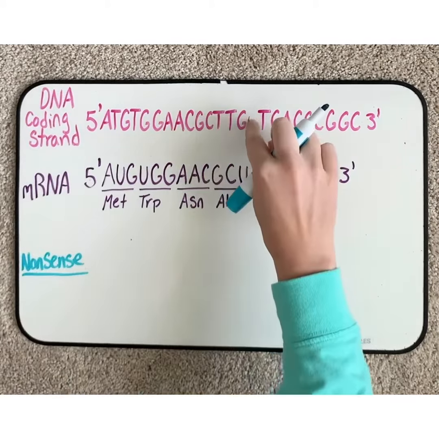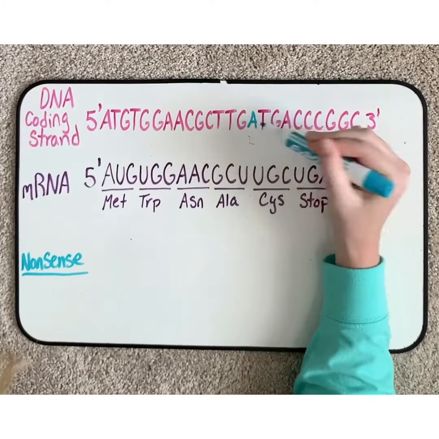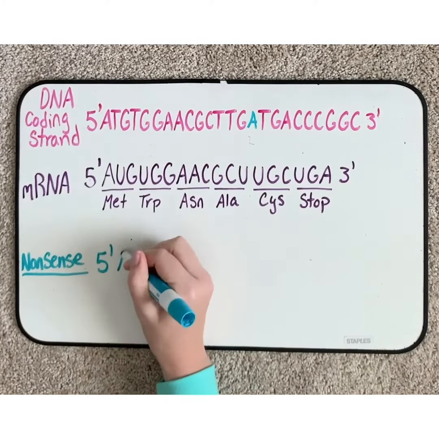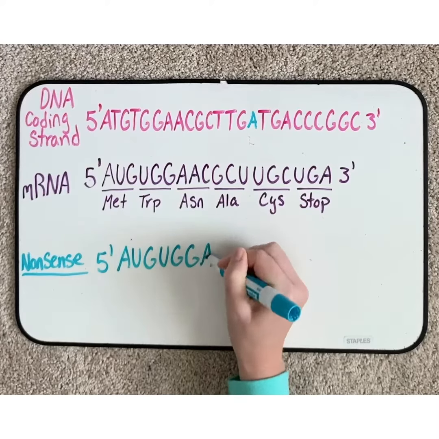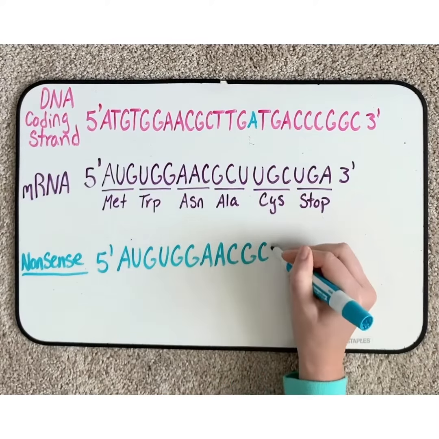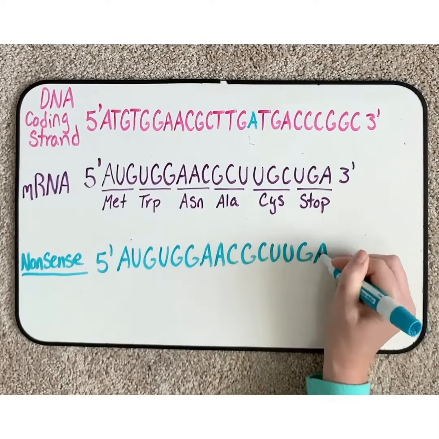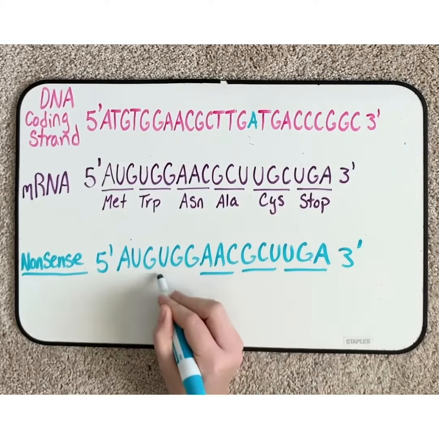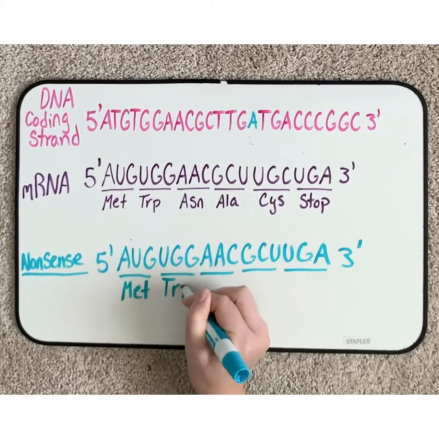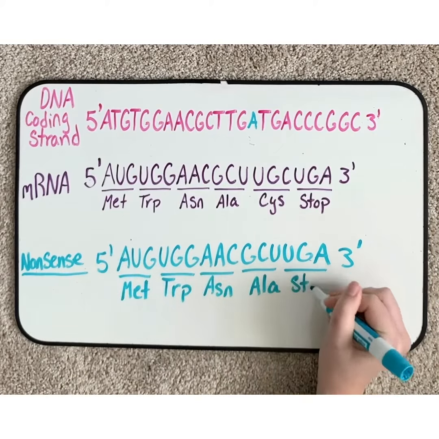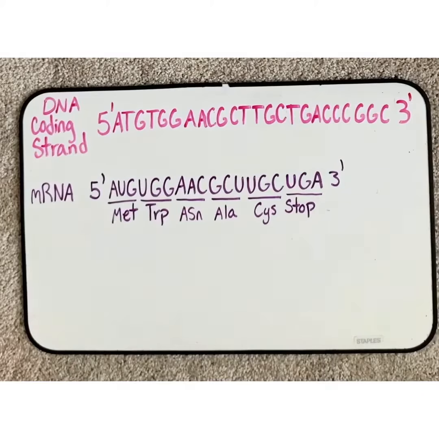The next type of point mutation we will look at is nonsense, which changes this cytosine into an adenine, which is once again a transversion. Instead of UGC coding for cysteine, the strand now reads UGA, which is a stop codon. Nonsense mutations like this that cause premature stop codons can have varying effects on the protein.